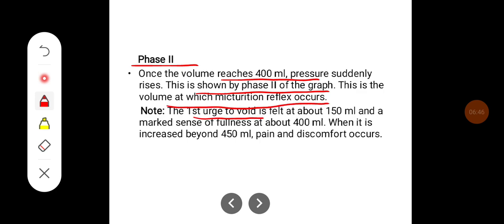Note that the first urge to void urine is felt at around 150 ml and marked sense of fullness at around 400 ml. When it is increased beyond 450 ml, pain and discomfort occurs.